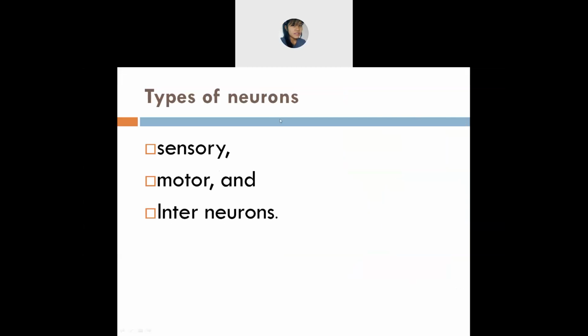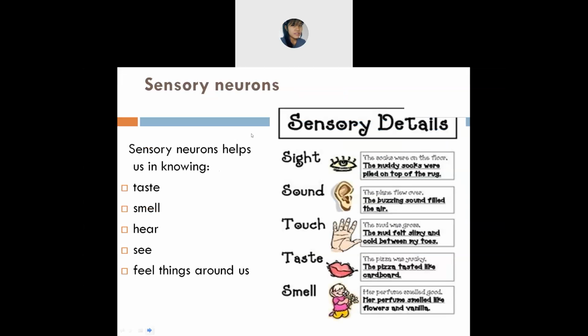Okay. Next is types of neurons. In these neurons, you will find three types of neurons. The first one is sensory, the second one is motor, and the third is interneurons. Sensory, motor, and interneurons.